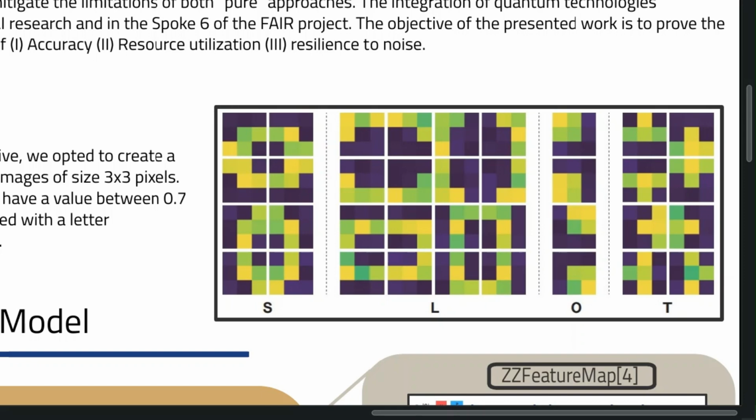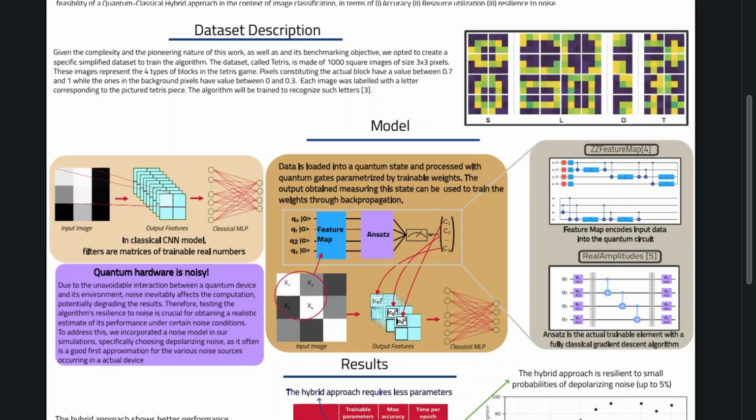The grayscale images here are plotted using matplotlib as pseudocolor images, so the pixels with higher values are represented with brighter colors. Let's start describing the model with a brief overview of how a classical convolutional neural network works for a classification task. A CNN typically has two main components, convolutional layers and fully connected layers.